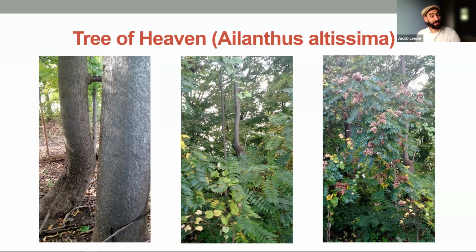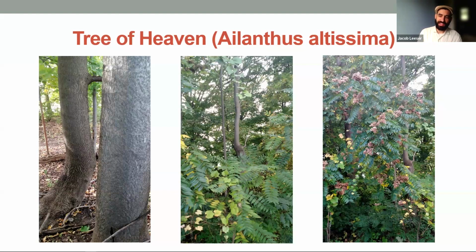So here's what it looks like. You can see on the left, the bark is relatively smooth. I like to compare it to the skin of a cantaloupe. In the middle, you can see a good picture of that compound pinnate leaf. Each leaf is made up of several leaflets that are similar to sumac and black walnut. You can tell them apart because Tree of Heaven has these winged seed cases on the right.